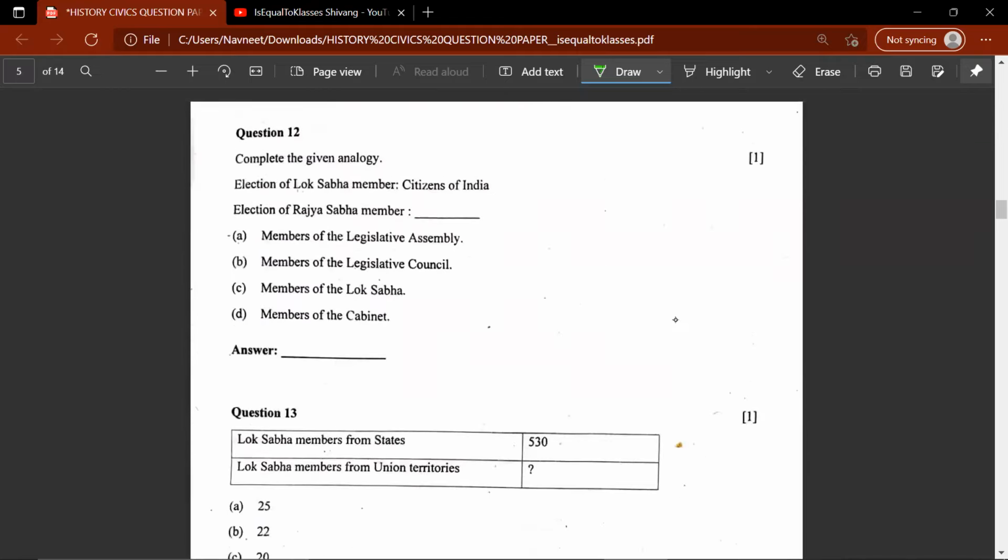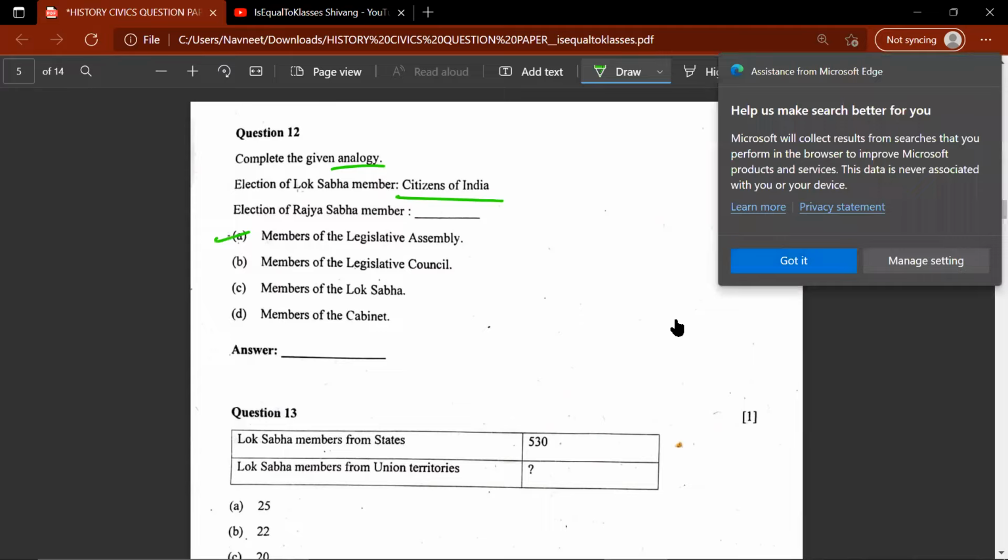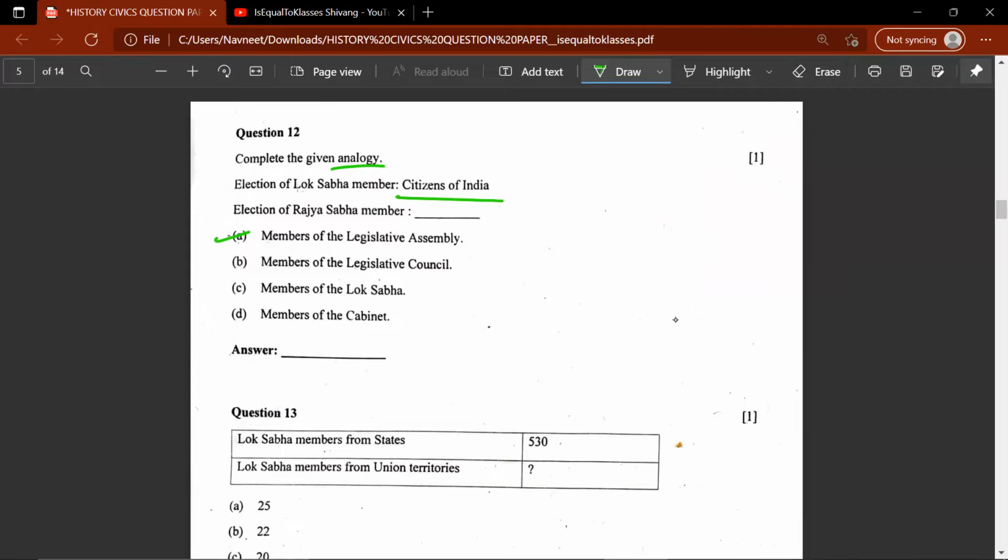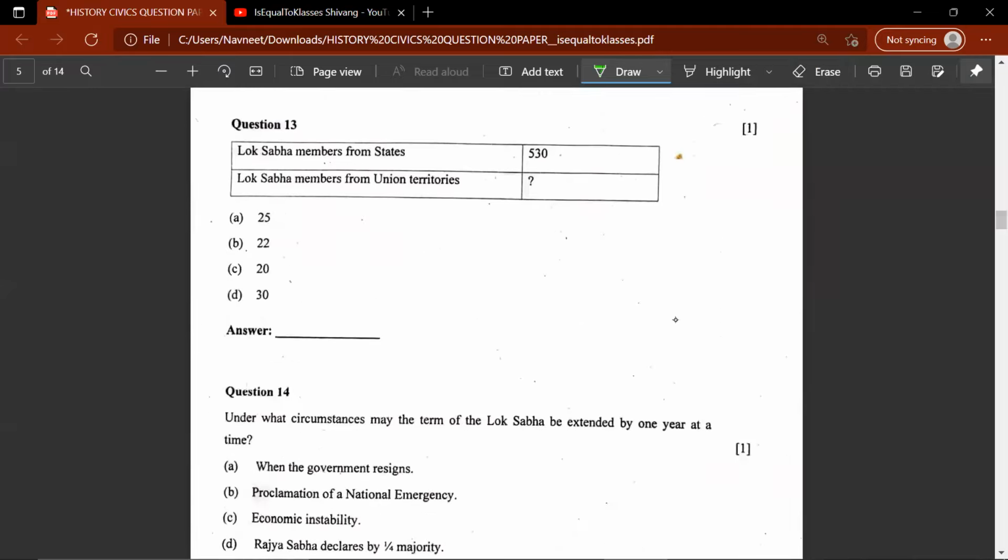The 12th question, complete the given analogy. Election of a Lok Sabha member, citizens of India. Election of a Rajya Sabha member, this would be A. Members of the Legislative Assembly. The 13th question, Lok Sabha members from states would be 530. Lok Sabha members from union territories would be 20. C, 20 members. So the answer would be 20 members. C.